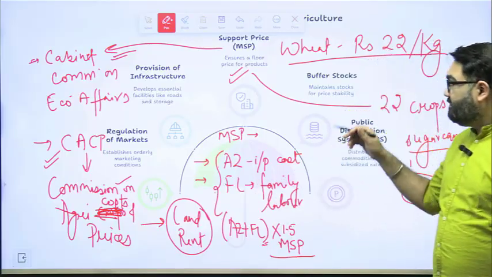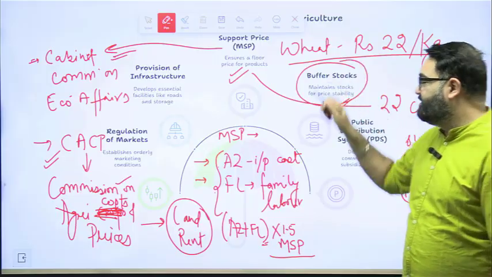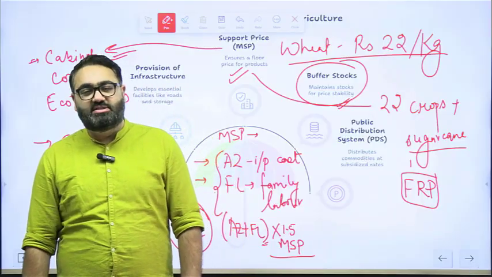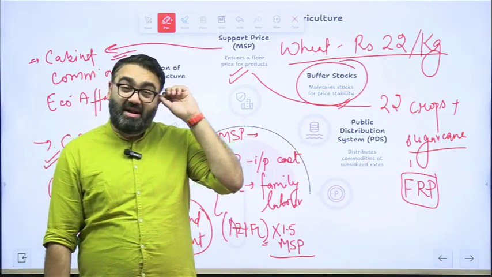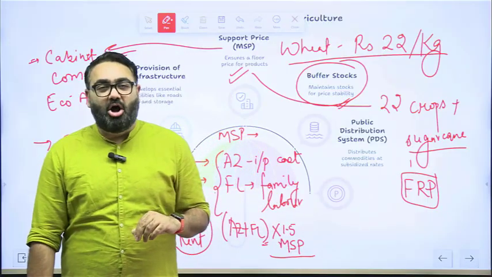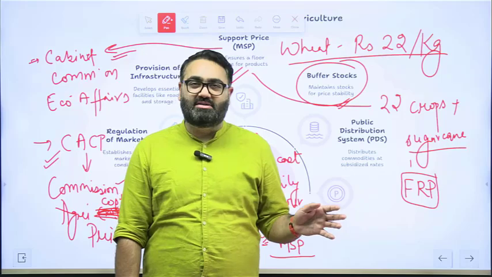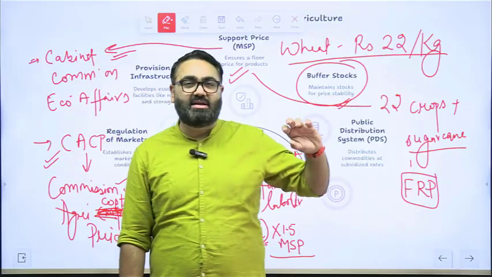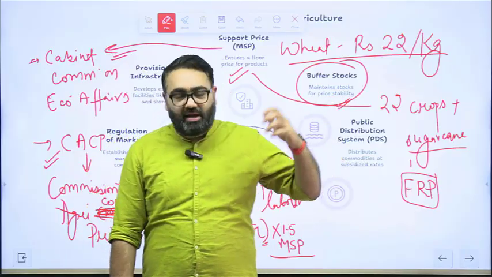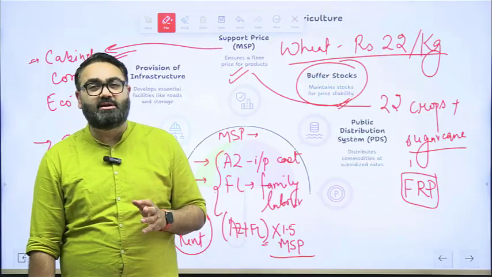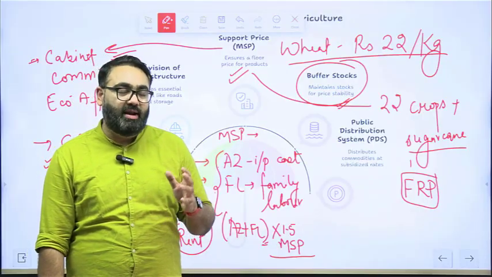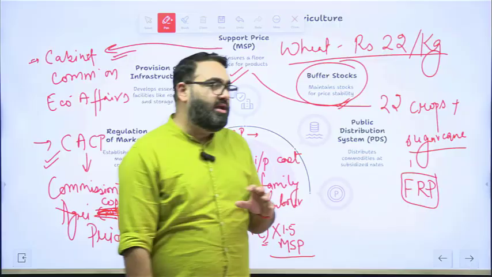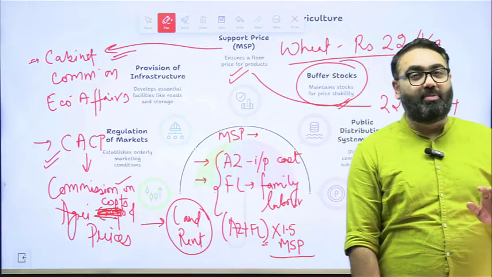Then the government also has this policy of buffer stock. India is a country that has historically seen a lot of famines, seen many people dying because of lack of food. The government does not want that kind of situation to exist again. So what the government does is, Government of India every single quarter, every 3 months, the cabinet decides how much buffer stock, means how much minimum food stock, mainly wheat and rice, should the Food Corporation of India maintain. So they are given a number that this is the minimum stock that you should maintain no matter what.